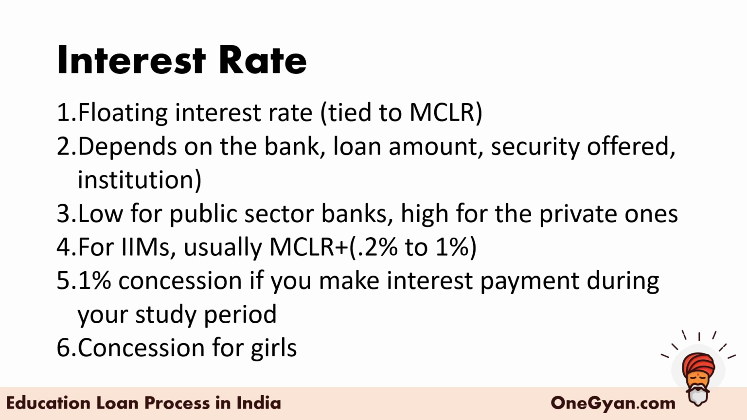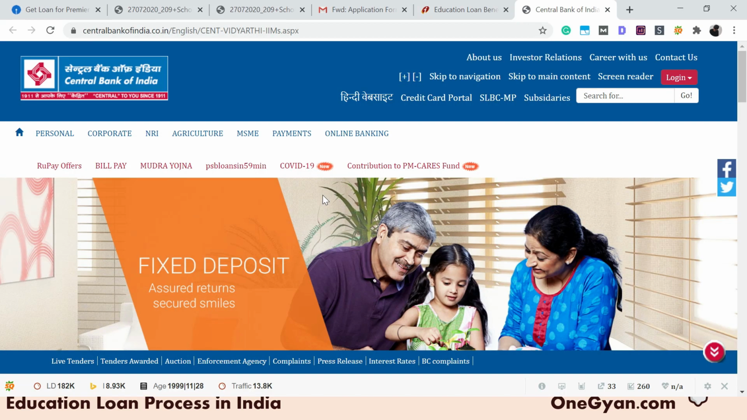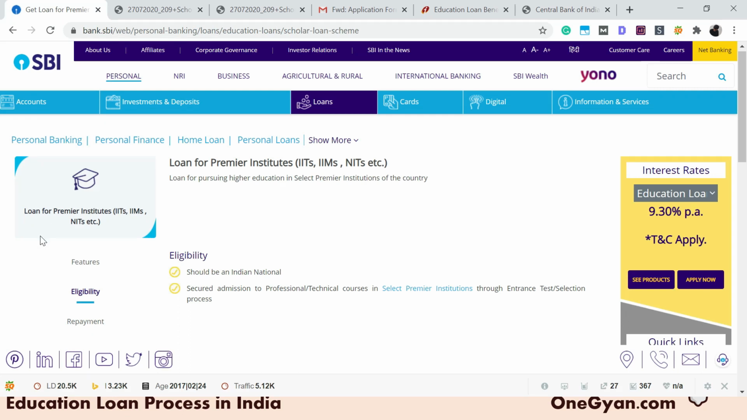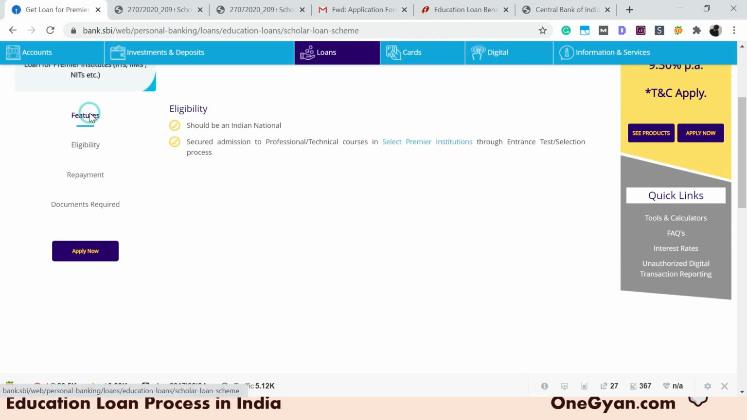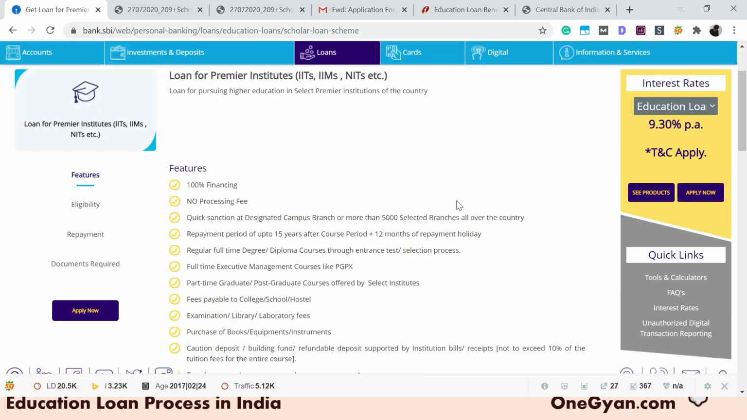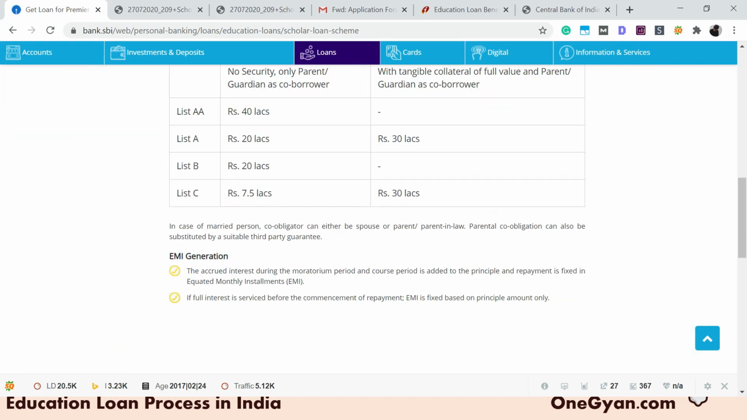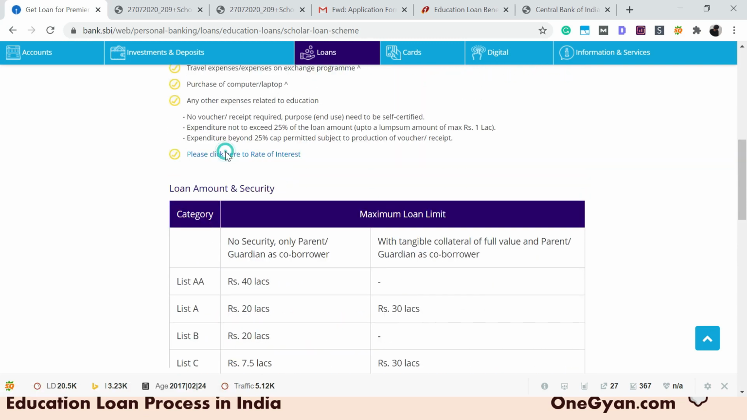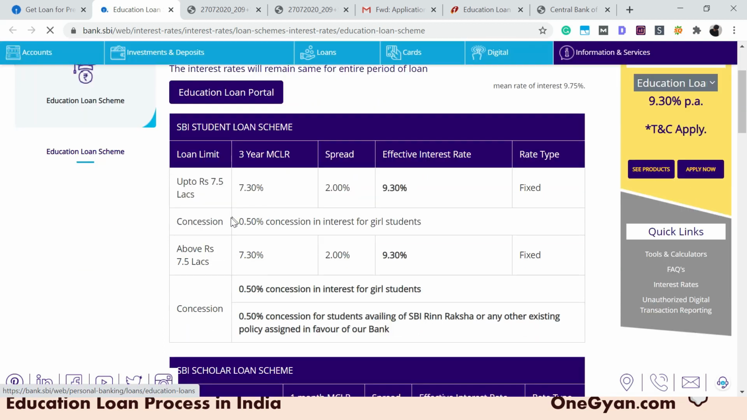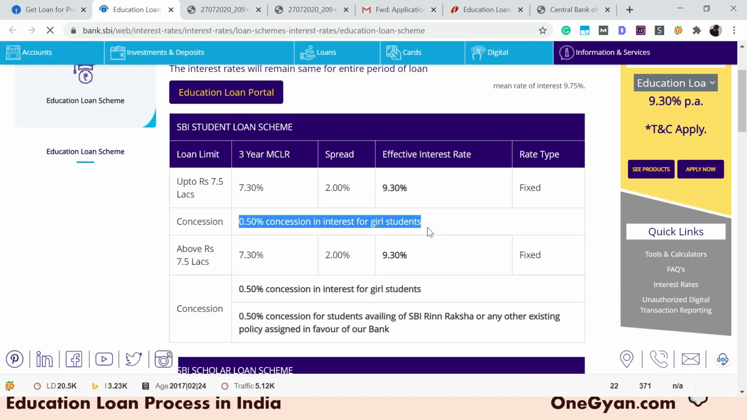There is some extra concession for girls which you might look forward to. So if I, for example, go to the SBI Scholar Loan, which is by far the most popular for education loans, you can see the interest rate from over here. Let me just check. Yes. So over here you can see that there is a 0.5% concession in interest for girl students.